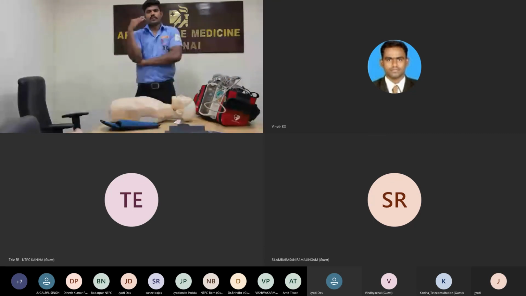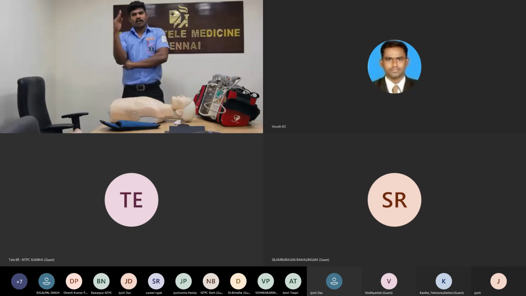Suppose drugs will be used: cordarone and adrenaline. Two drugs will be used. Adrenaline is given every 3 to 5 minutes. You start CPR, and when IV access is there, at that time give the adrenaline every 3 to 5 minutes.